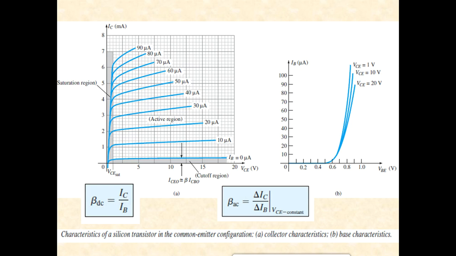It is quite evident that beta DC should be very large, practically ranging from 50 to around 400 or 500. So there is a large variation in beta. Similarly, this is the input graph. The input graph is always input current versus input voltage at fixed values of output voltage.